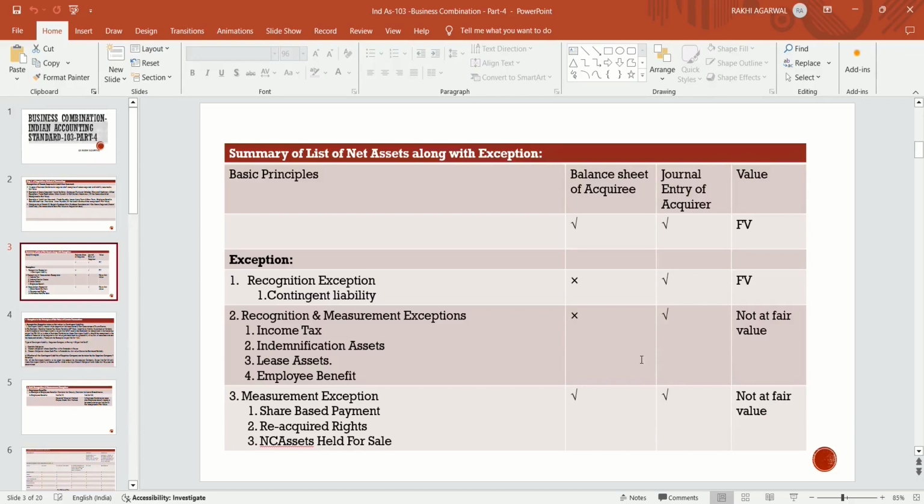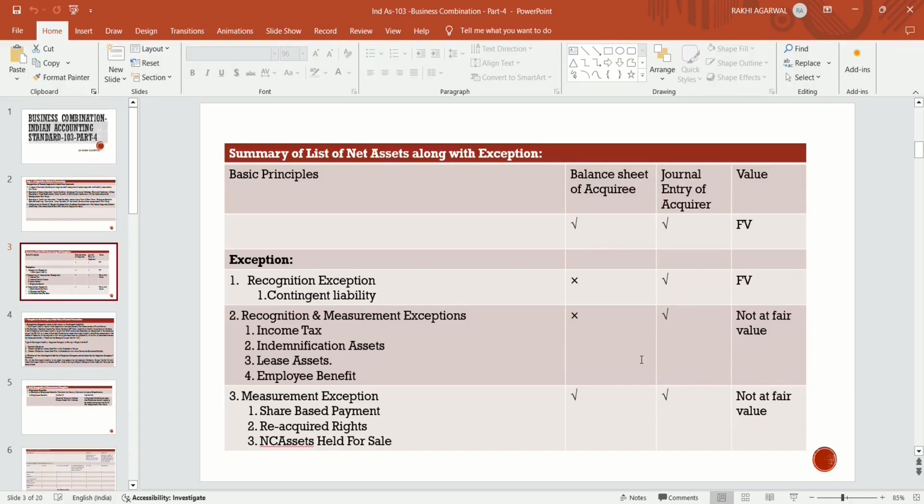Now there are some exceptions. Exceptions are items which are not present in the balance sheet of the acquiree, but are to be recognized in the books of the acquirer at fair value. That is the recognition exception. Recognition exceptions are those which are not present in the balance sheet of the acquiree, but are recognized in the books of the acquirer.